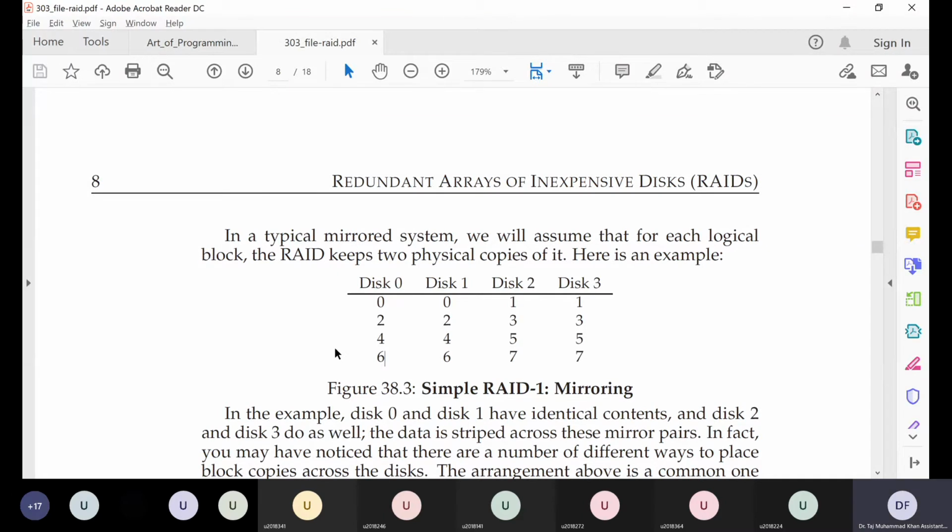Good. What about performance? Is the performance any better compared to one hard disk, or compared to RAID level 0? It'll be better than the single hard drive, but similar to RAID 0 level.